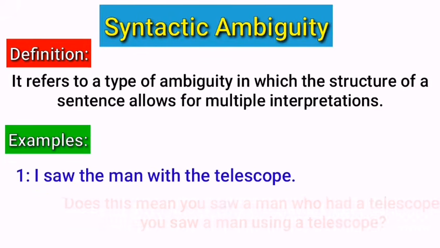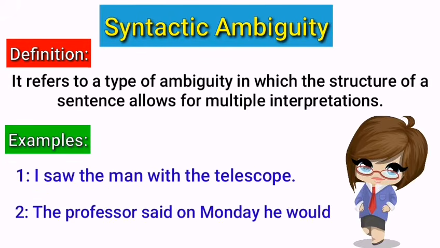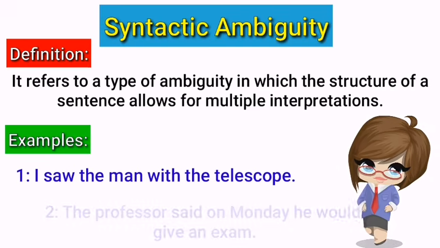And look at another example. "The professor said on Monday he would give an exam." Look at this example again. This can be interpreted in both ways: this sentence can mean that the professor told the class about the exam on Monday, or that the exam would be given on Monday. In simple words, a professor said on Monday that he will take the exam on Monday. So it makes confusion, that's why it is ambiguity.